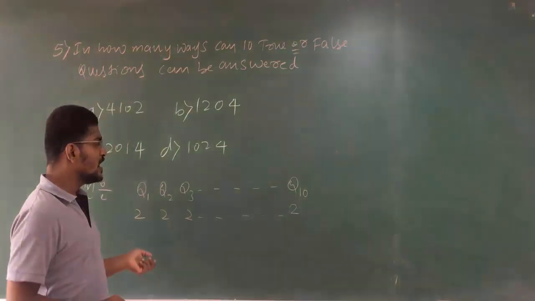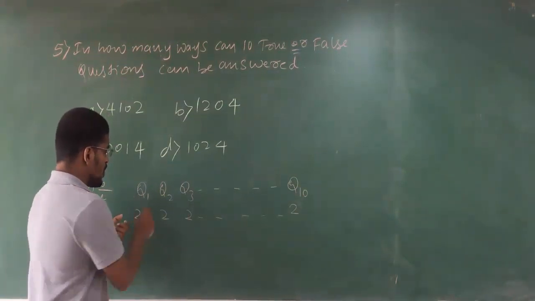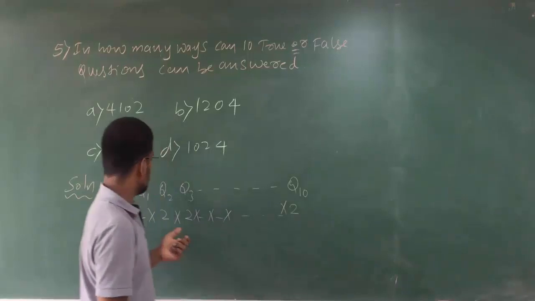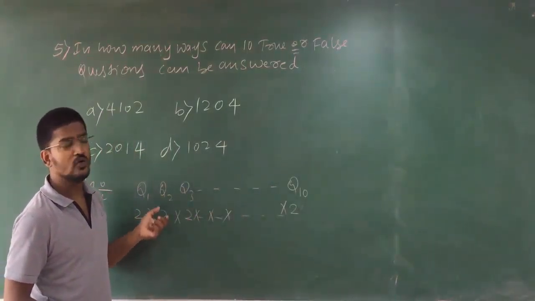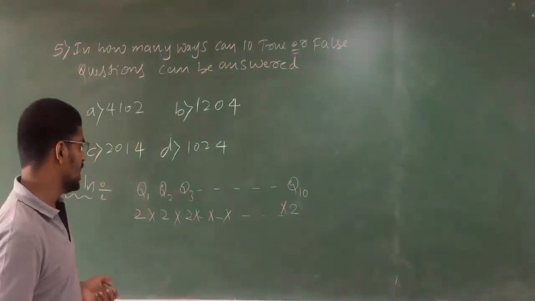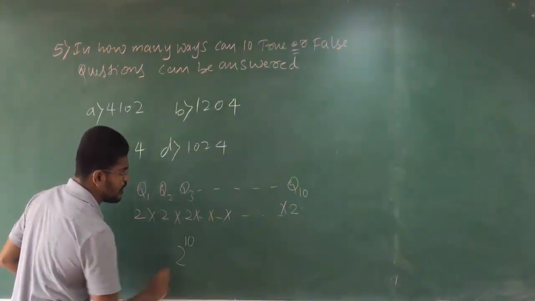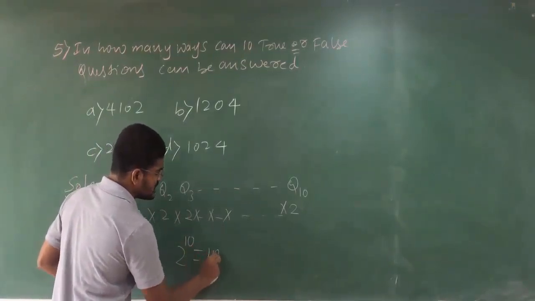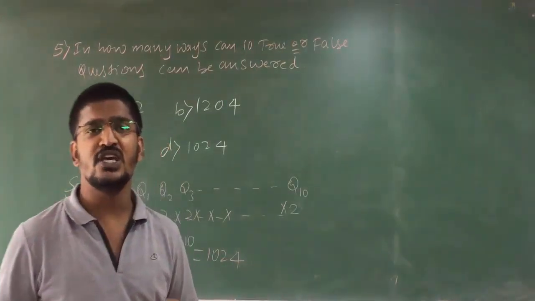So what is the total number of possible cases here? You have to multiply all the 10 options. That means 2 into 2, so on to 2, for how many times? For 10 times. That means 2 is multiplied 10 times, that is 2 to the power of 10. That will be nothing but 1024.